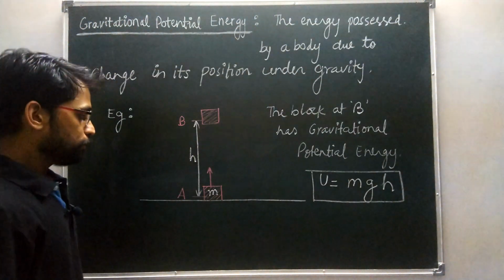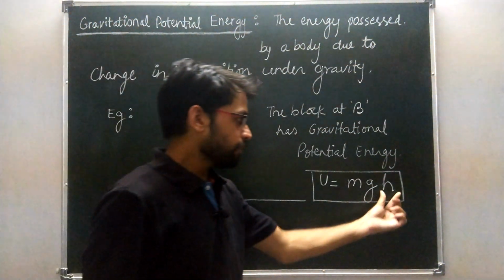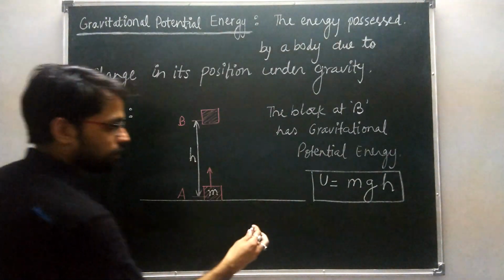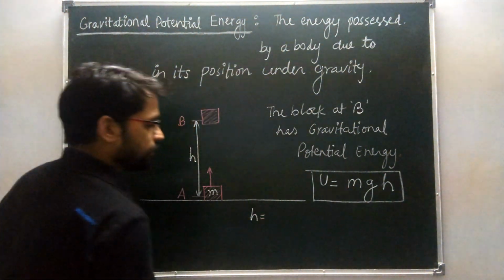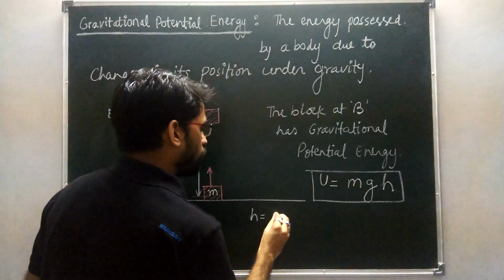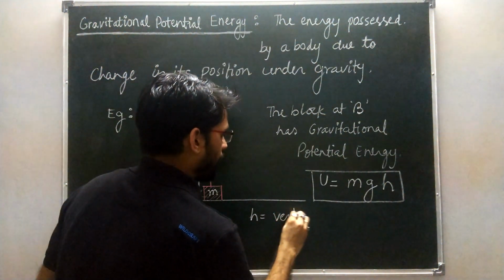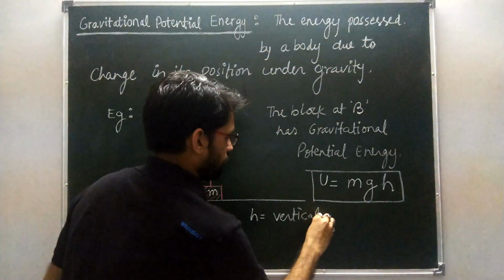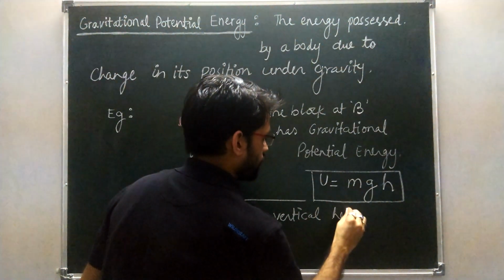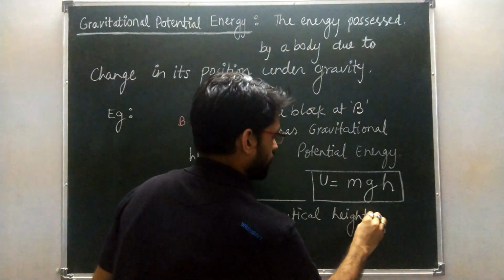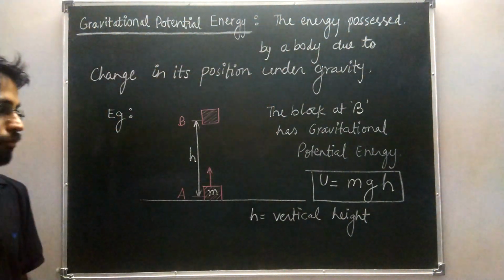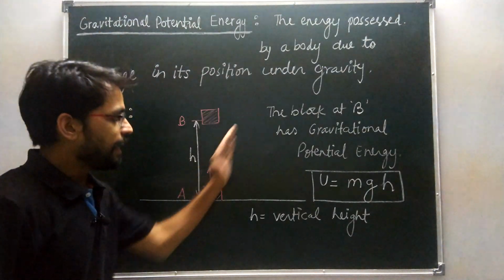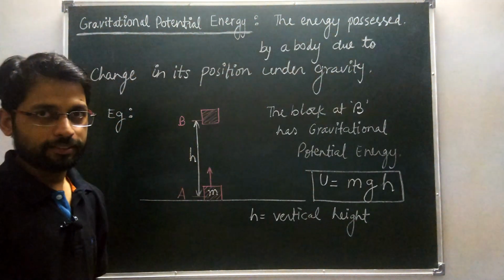Okay, one thing is to be remembered that h is the vertical height. Okay, it is not a slant height, it is vertical height.